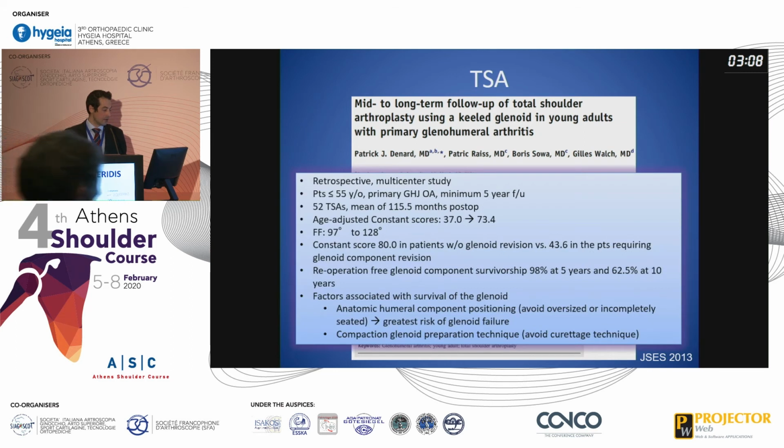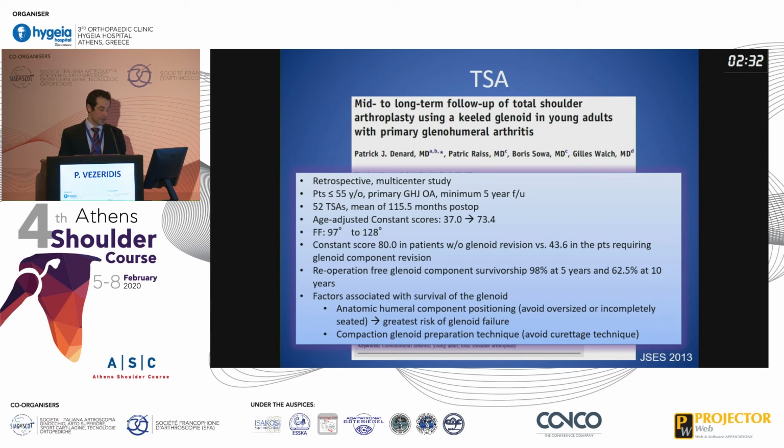Again, out of Lyon, a retrospective multi-center study looking at patients less than 55 years of age. There were 52 patients who underwent total shoulder arthroplasty. The age-adjusted constant score improved significantly from 37 preoperatively to 73 postoperatively. The forward flexion again improved significantly from 97 degrees to 128 degrees. And the constant score was 80 in patients without glenoid revision, and of course dropped to 43 in patients requiring a revision of the glenoid component.